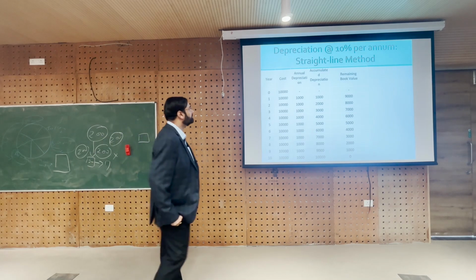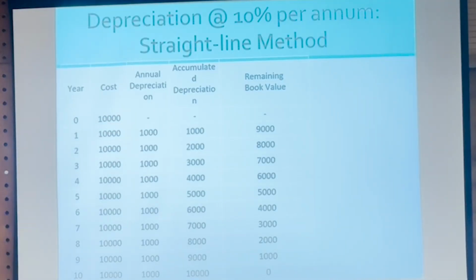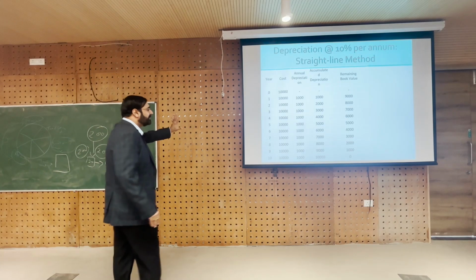So let's prepare this table next. Everyone please prepare this table. Depreciation at 10% per annum. Pen and paper, please prepare the table. Prepare this table. So how do we prepare the table?